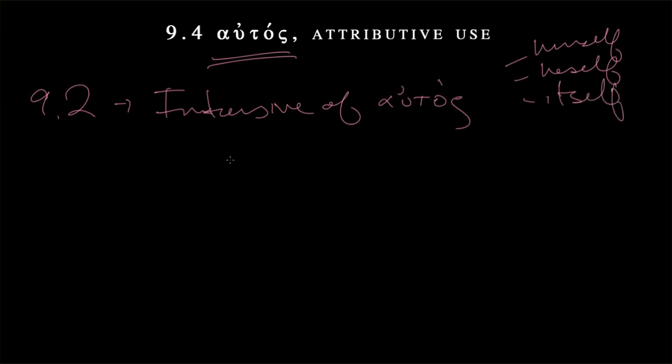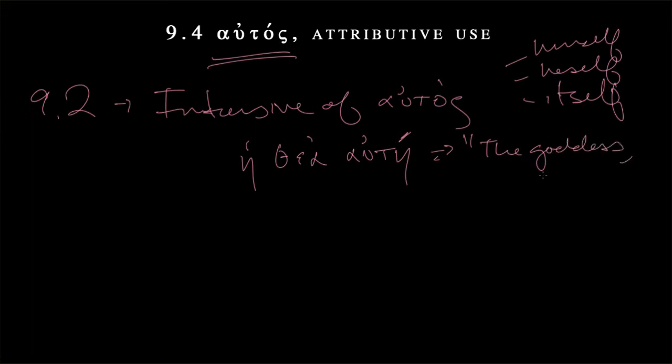So we could do this with the goddess herself. So that would be autē, and again, acute accent on the ultima, but then that means that we're going to have to make that a grave. So this was the goddess herself.